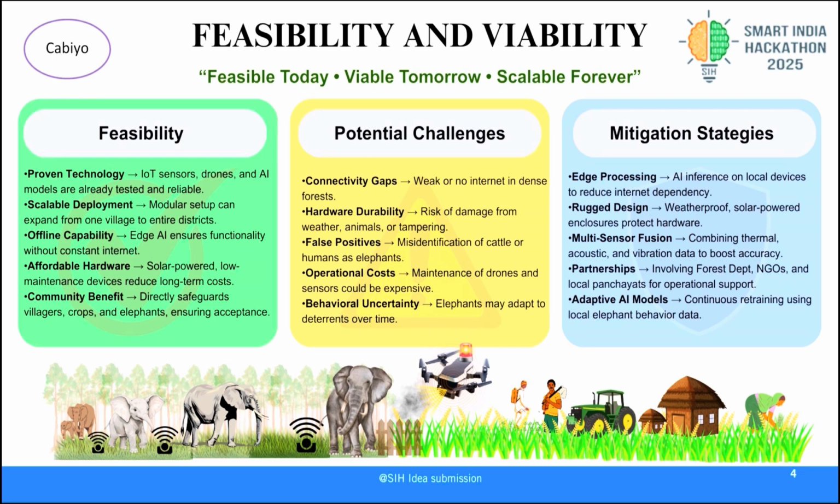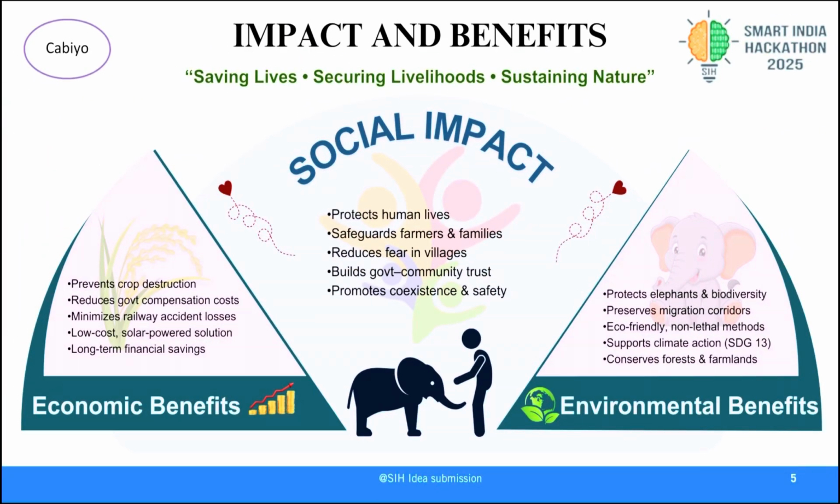Our project has some unique innovations that make it so great. We are using an integrated multi-sensor AI system, a combination of edge and cloud computing, and non-lethal smart repelling. Our focus on sustainability and low-cost hardware makes it a practical solution. The project can be scaled to other states, works offline, and is affordable for everyone.